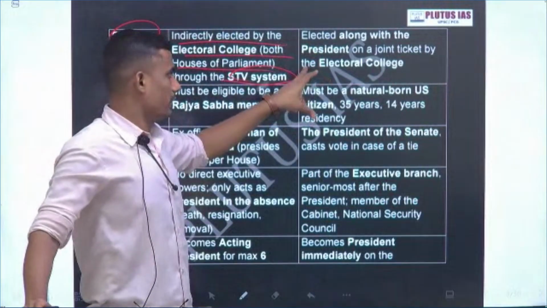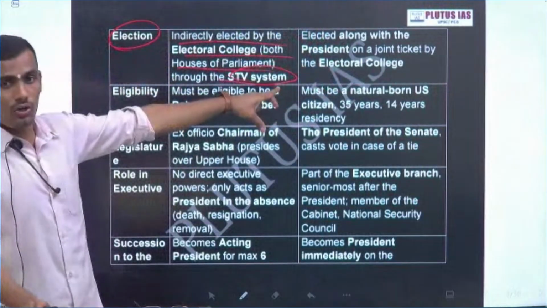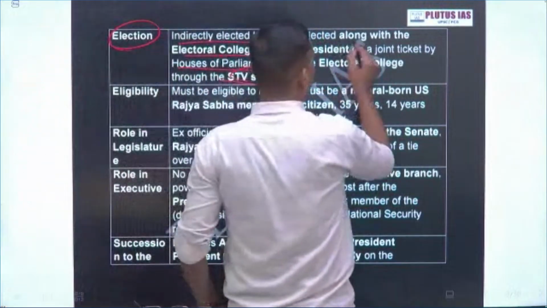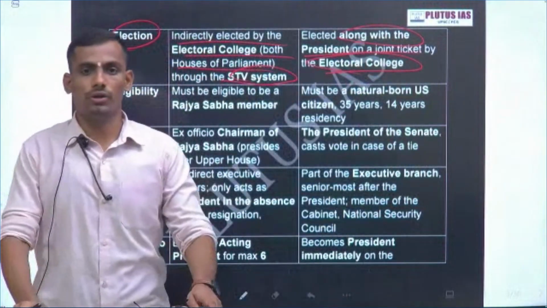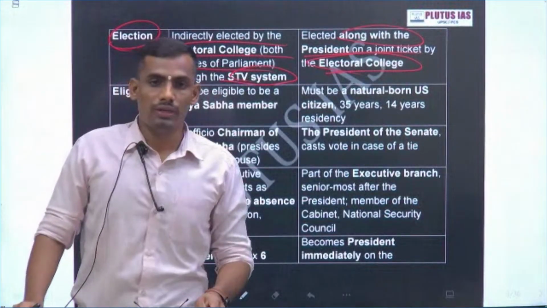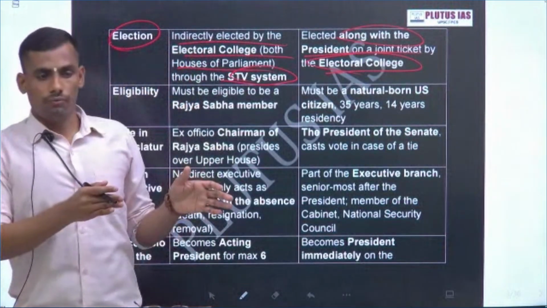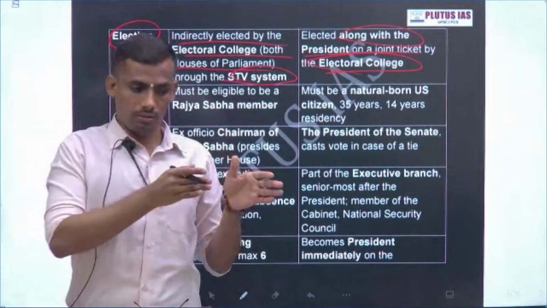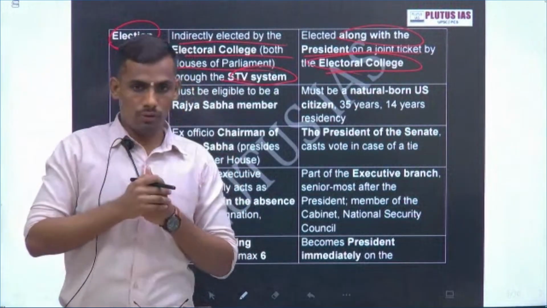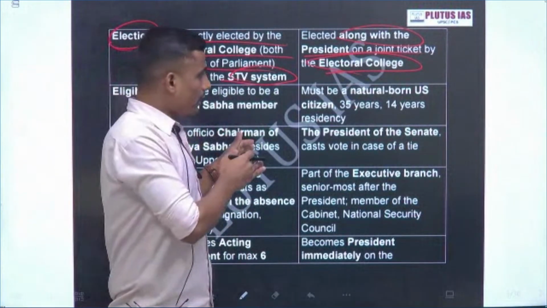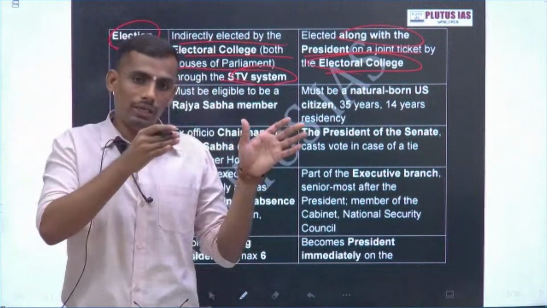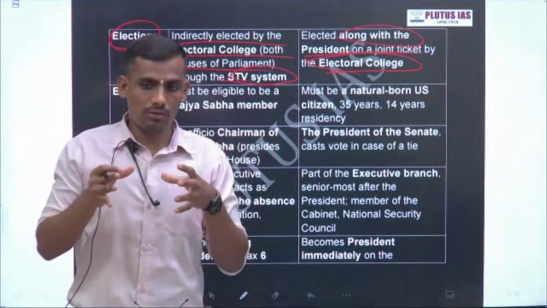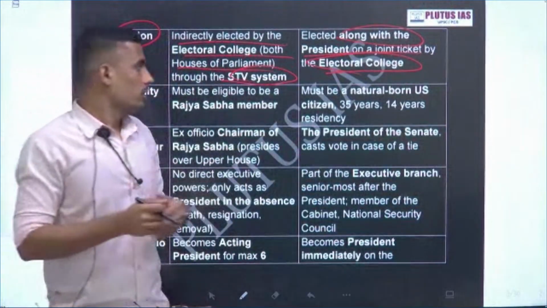Compared to the Vice President of USA, who is elected along with the President, recently in 2024, if you have seen the news, Vice President JD Vance was the running mate of Donald Trump. In our case, the Vice President is an independent office from the President, but in USA there is a so-called running mate.